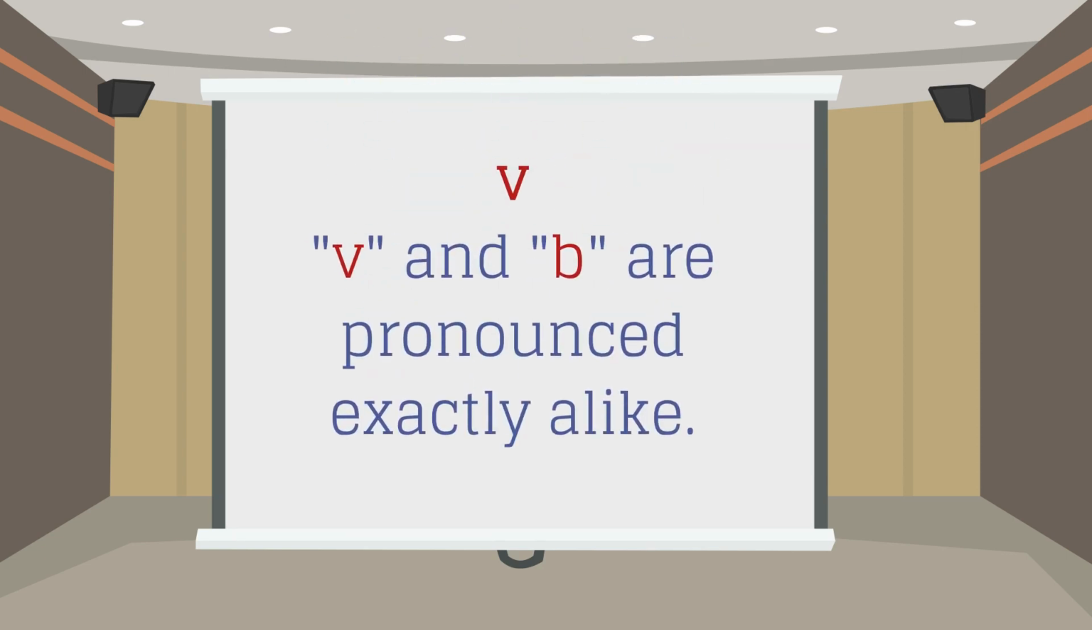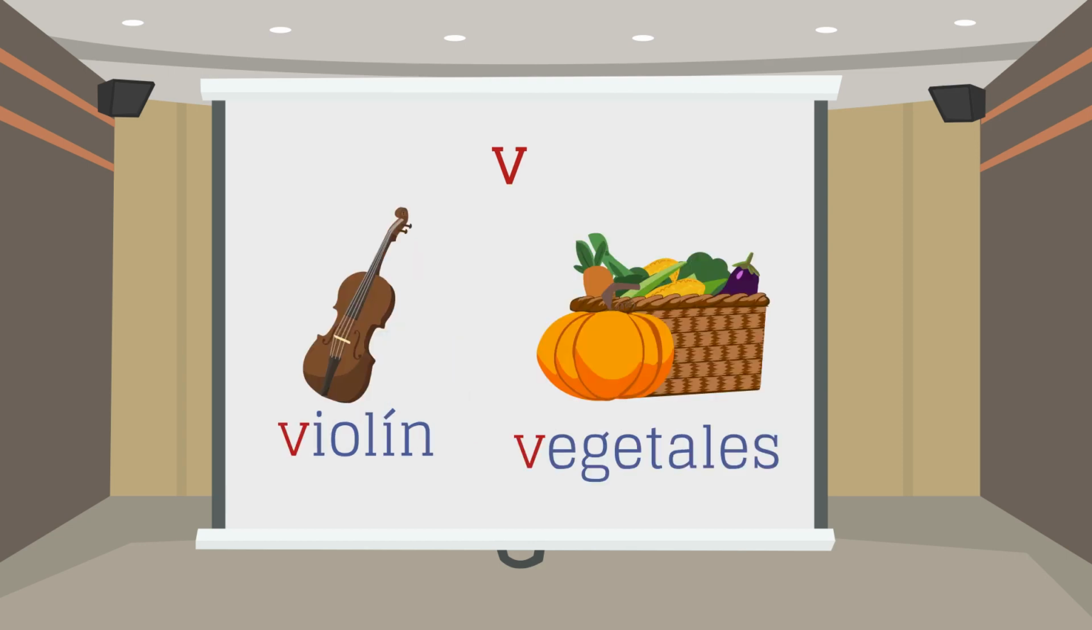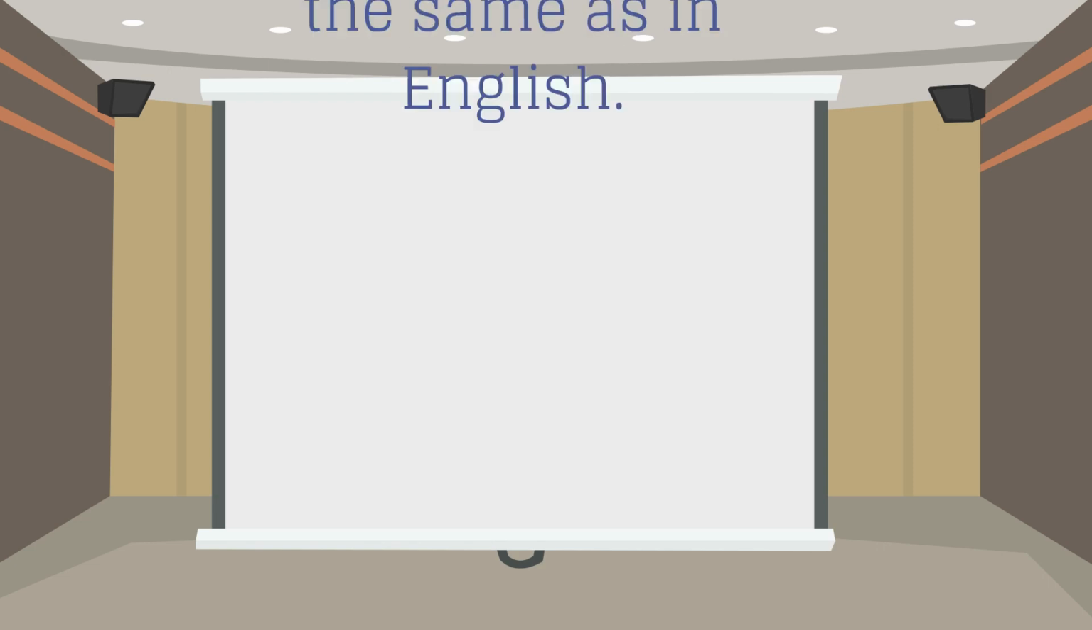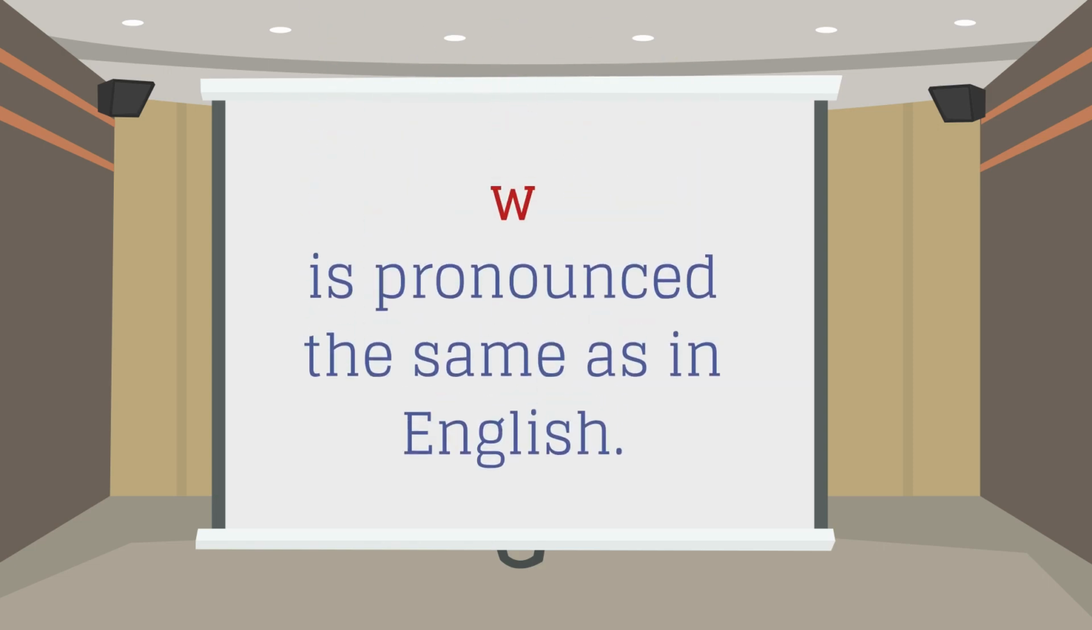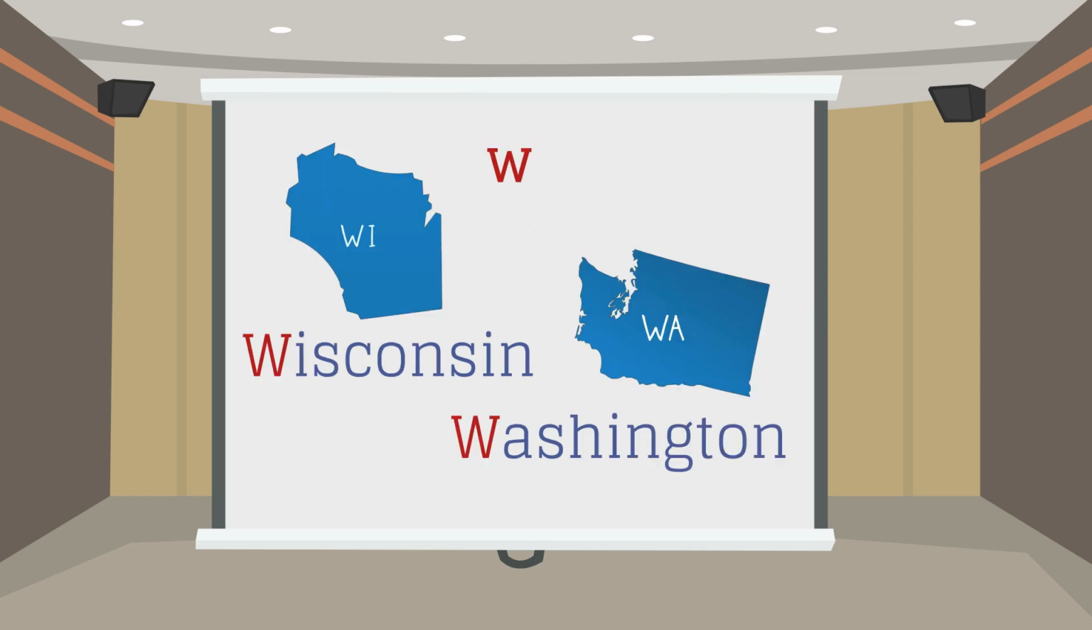V, B and V are pronounced exactly alike. Violín, vegetales. W is pronounced exactly the same way as in English. Wisconsin, Washington.